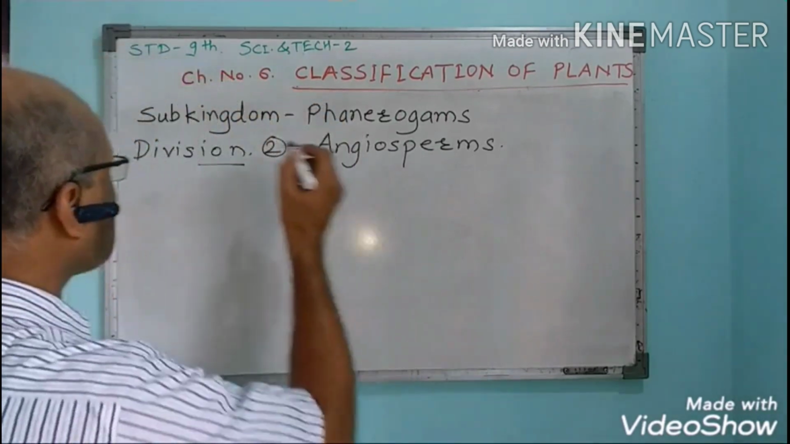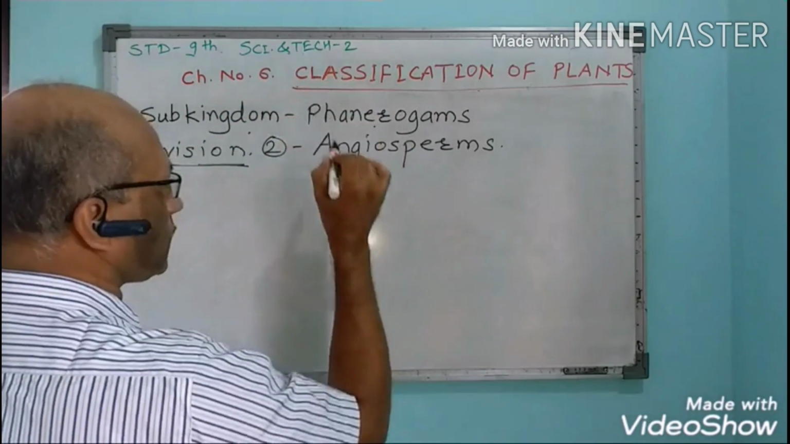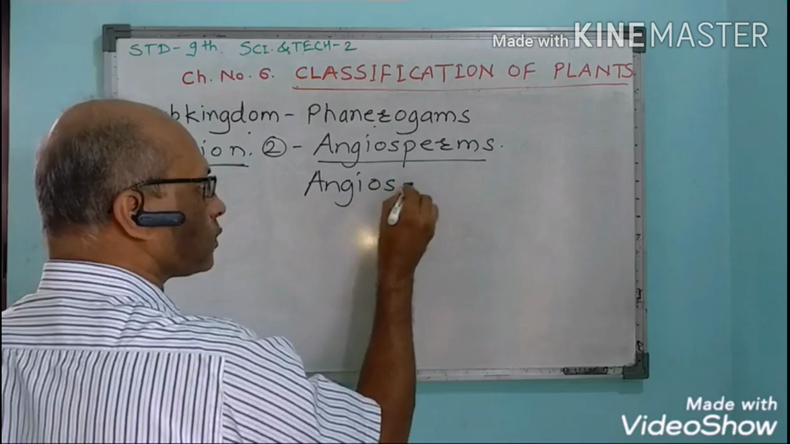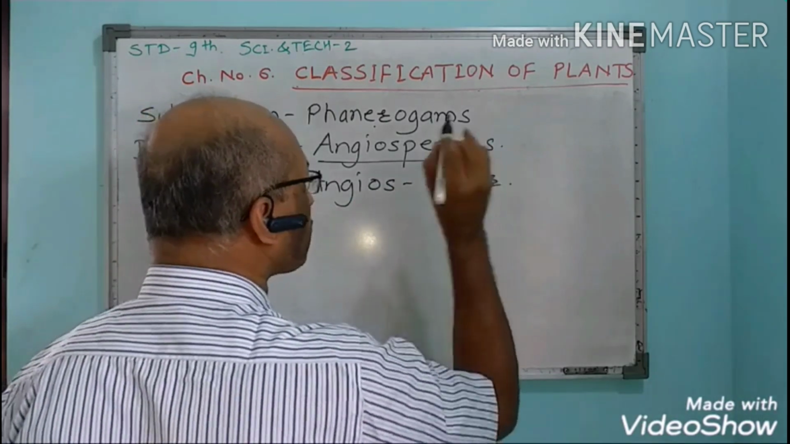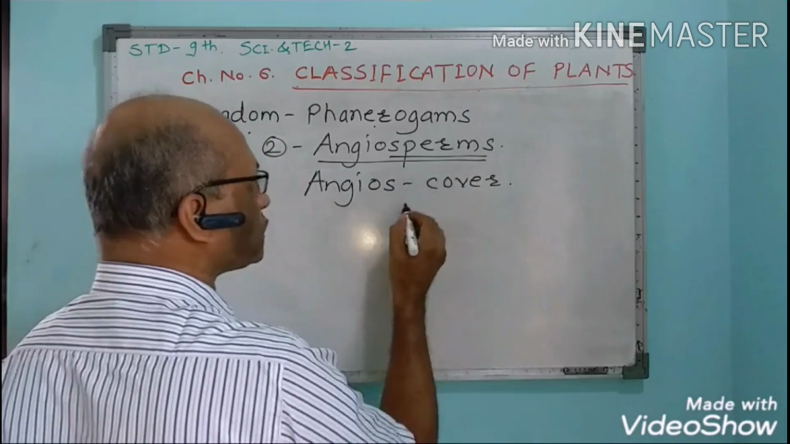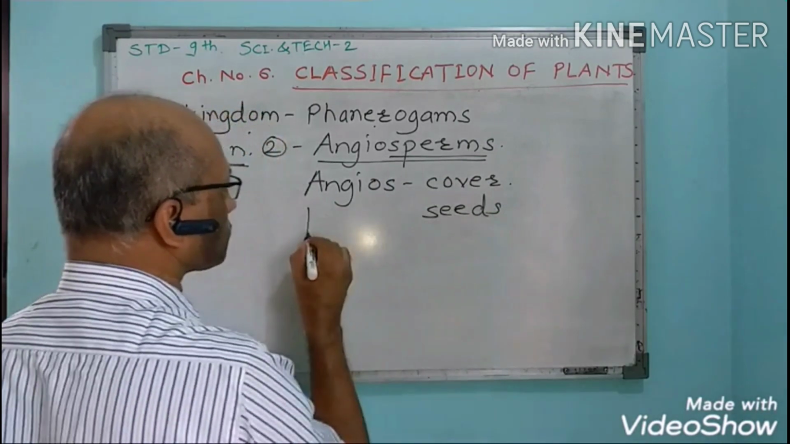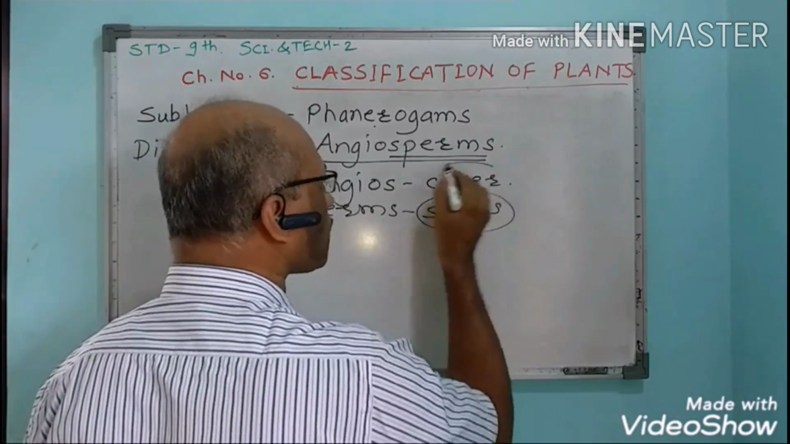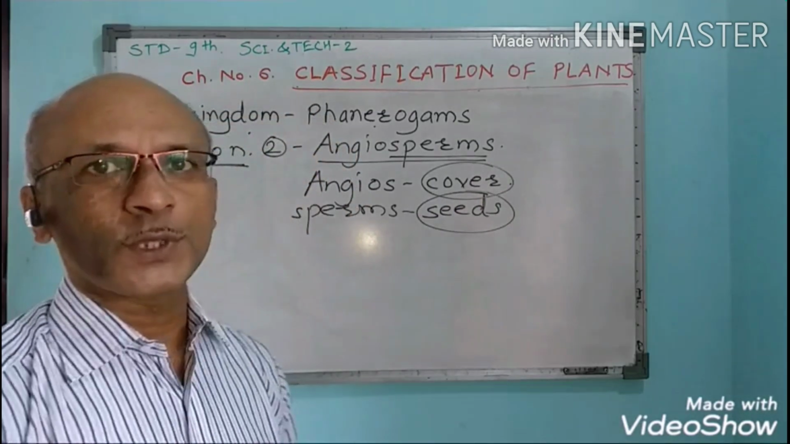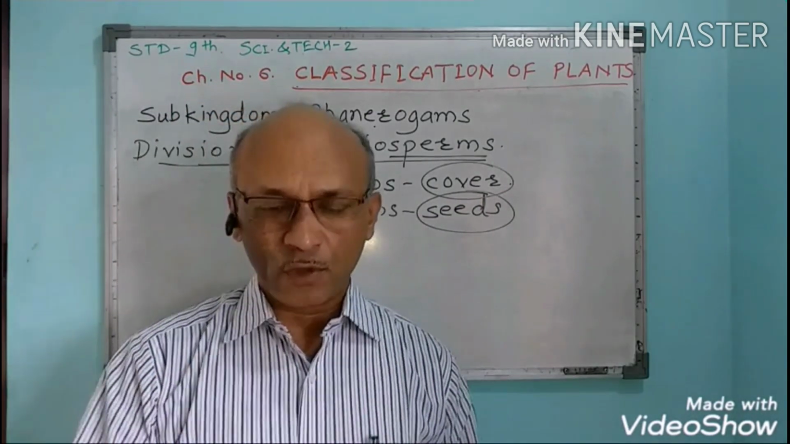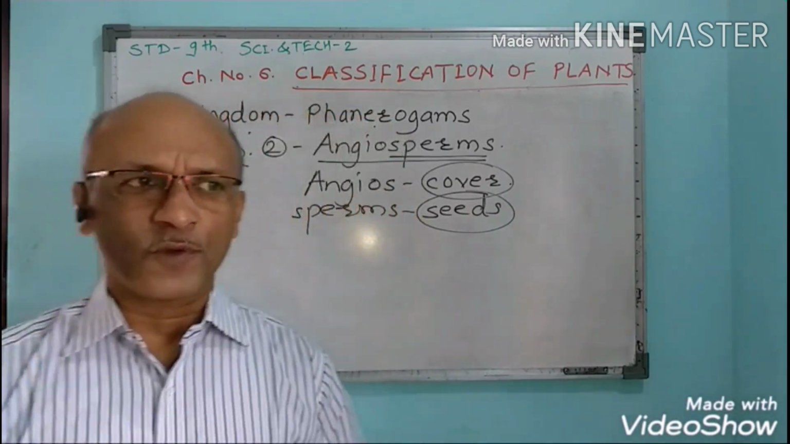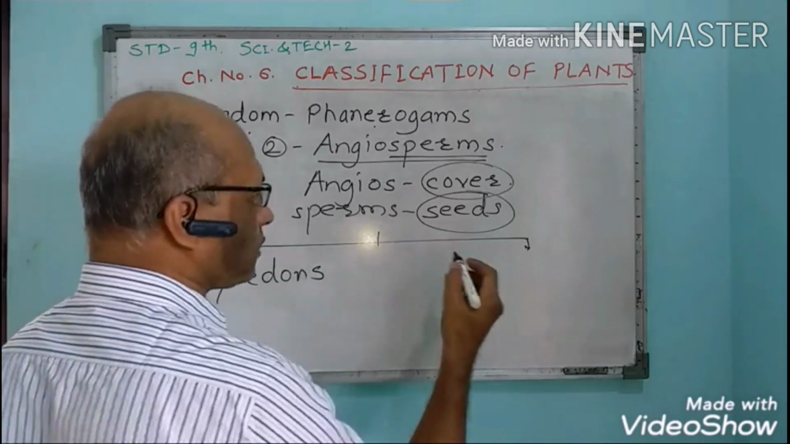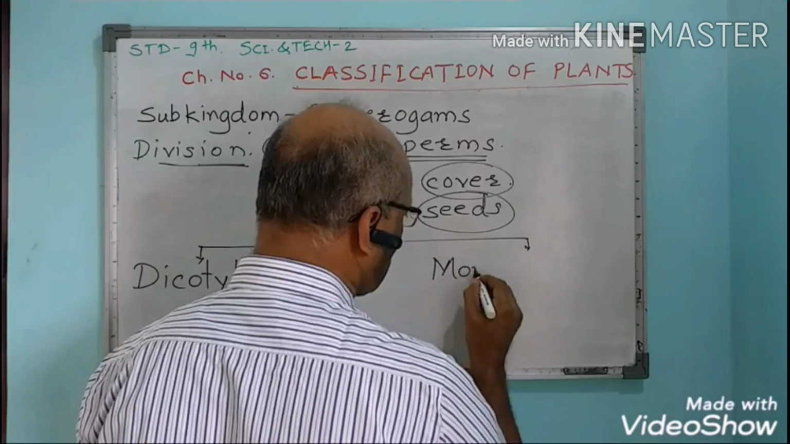Now, the next division in subkingdom Phanerogams is angiosperms. Here, angios means cover or covering, and sperm means seeds. That means the seeds are covered with the ovary, or covered with the fruit. The common examples are various types of fruit plants: guava, mango, hibiscus rosa. The types are dicotyledons and monocotyledons.